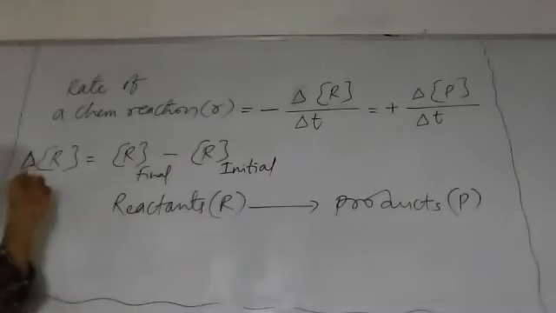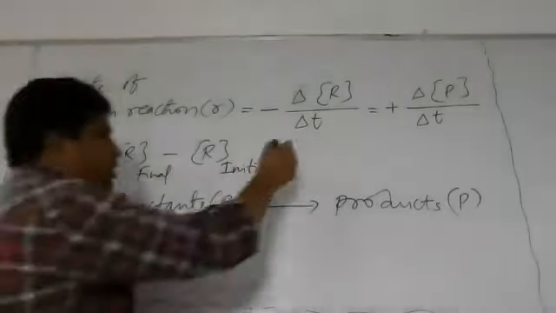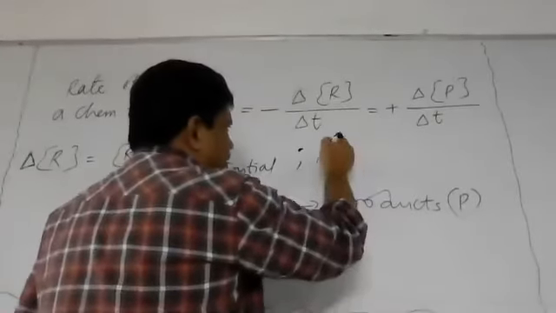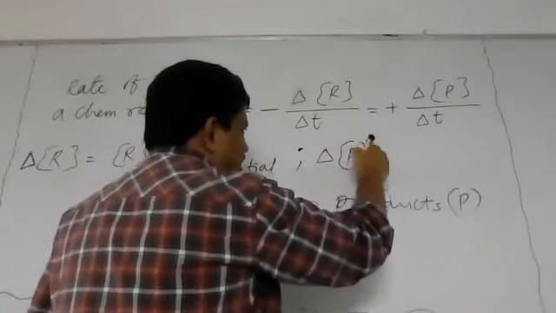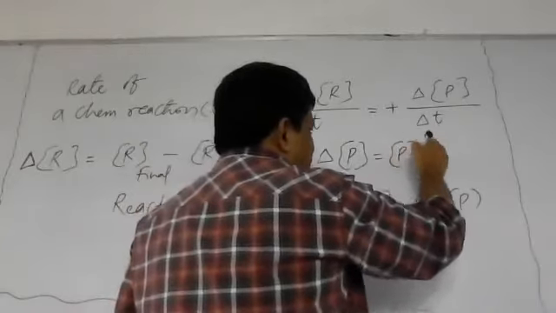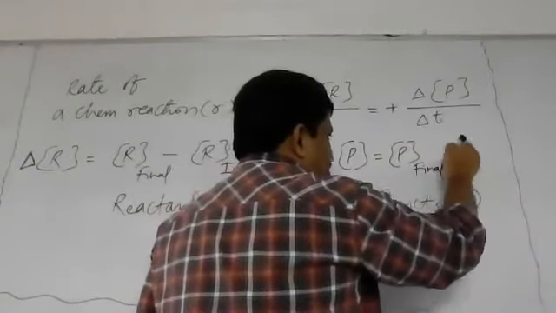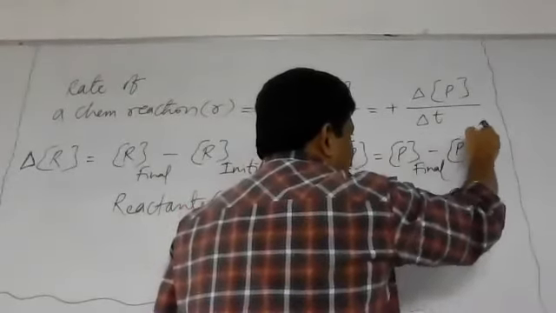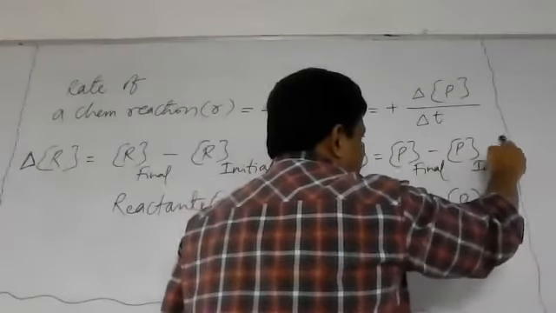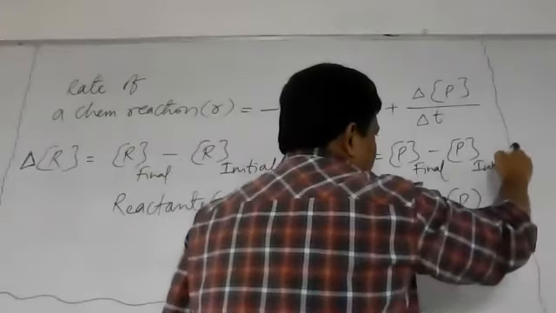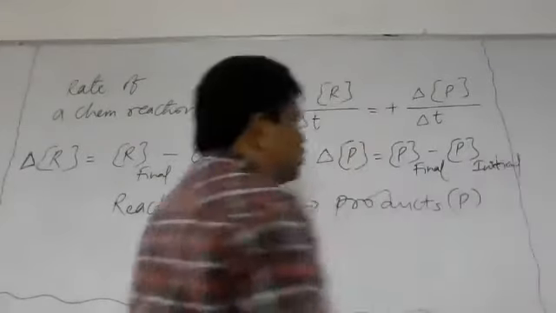This is delta square bracket of R. And what is delta P? Delta P indicates the final concentration of products minus the initial concentration of products.